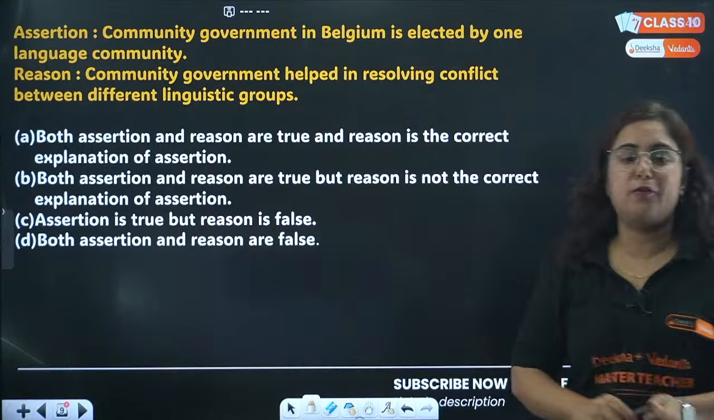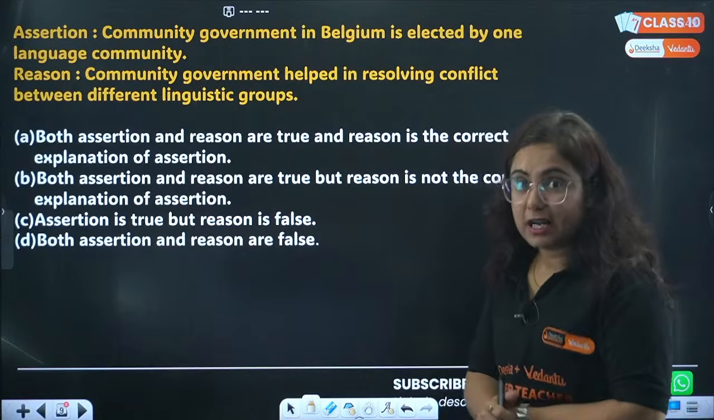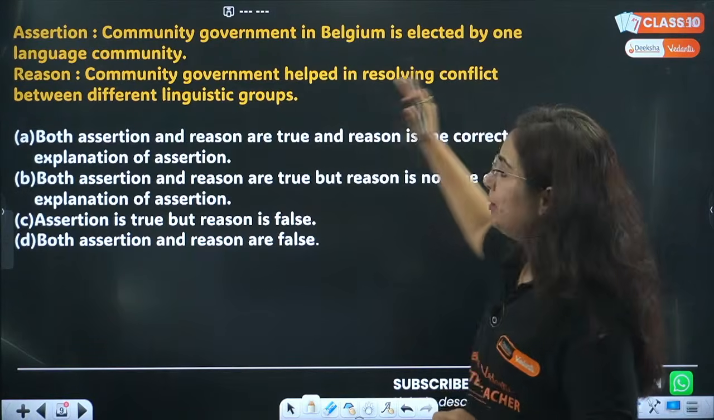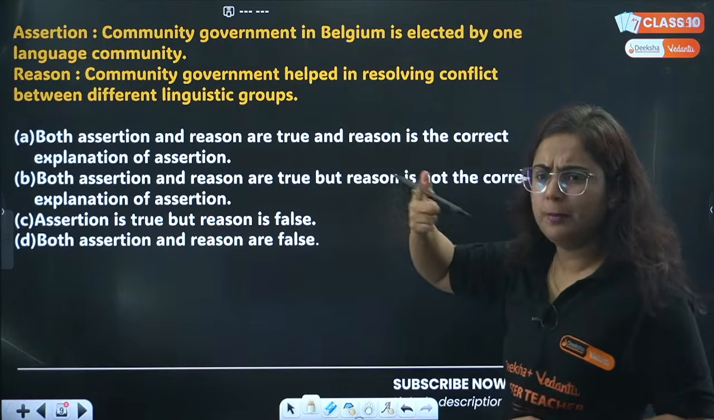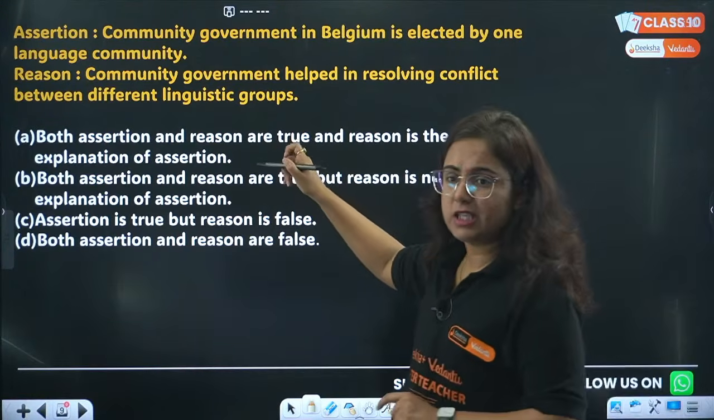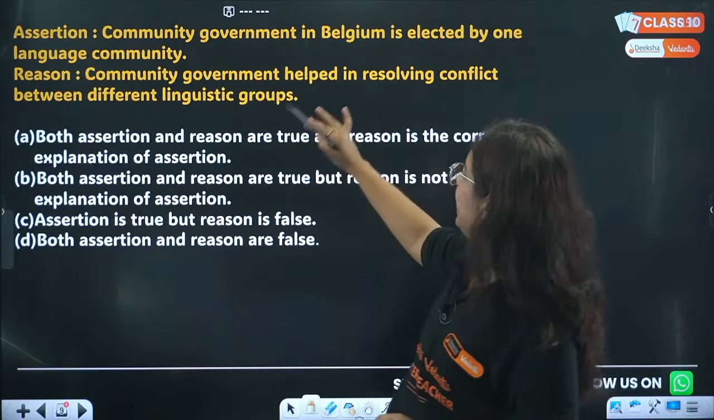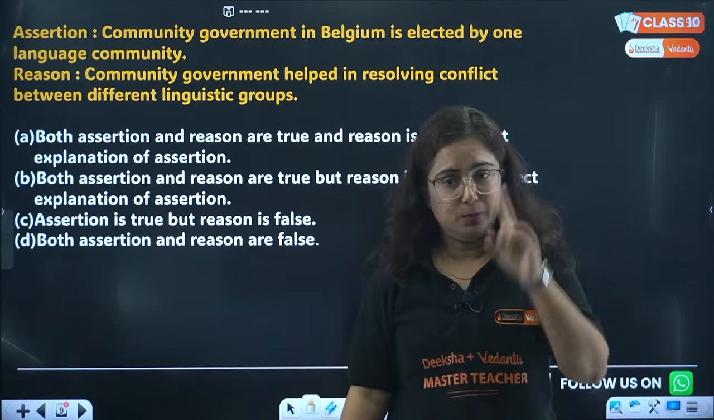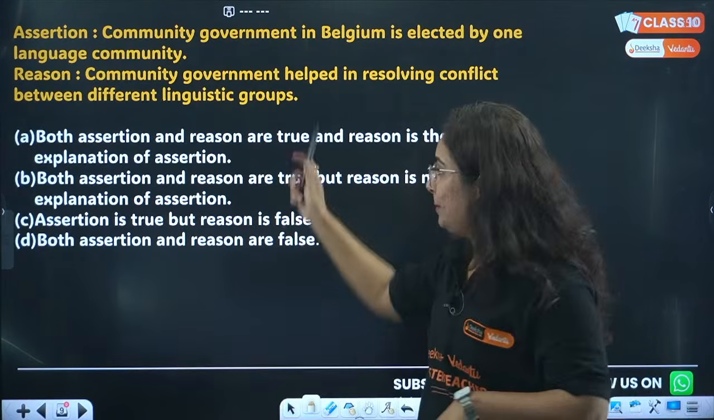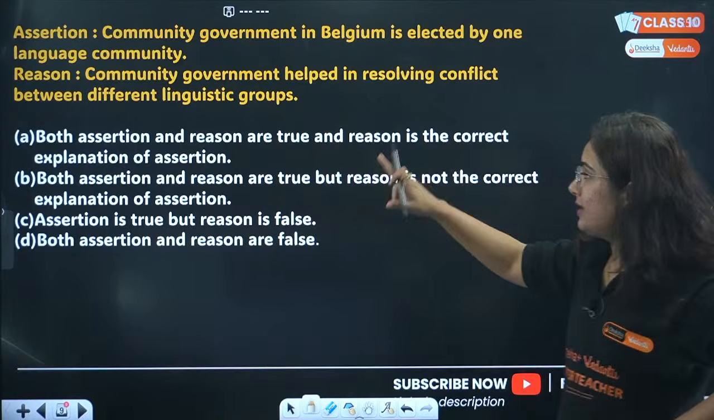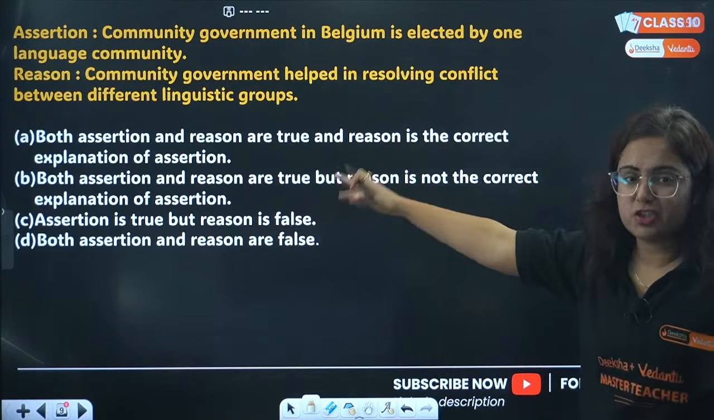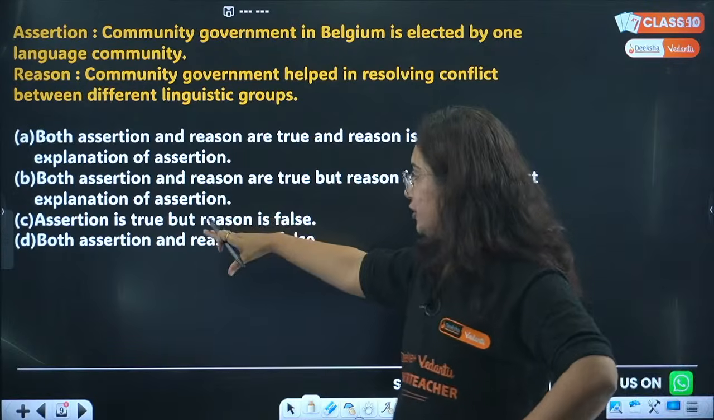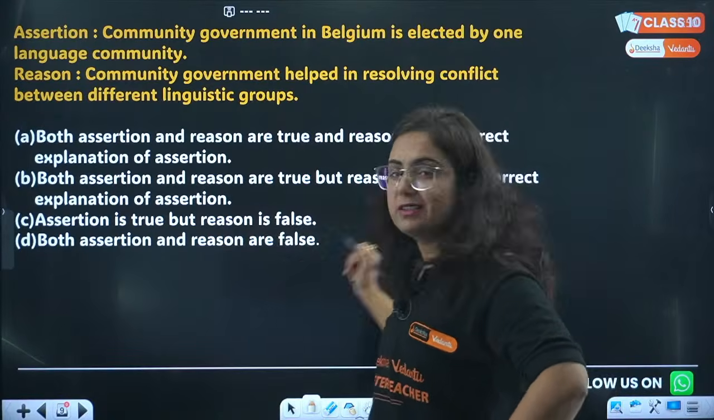Next question is in the form of assertion reason. Assertion: Community government in Belgium is elected by one language community. Is it correct? Reason: Community government helped in resolving conflicts between different linguistic groups. Do you believe that? The options are: both assertion and reason are true and R is the correct explanation; R is not the correct explanation and both are true; assertion is true, reason is false; assertion and reason are both false.